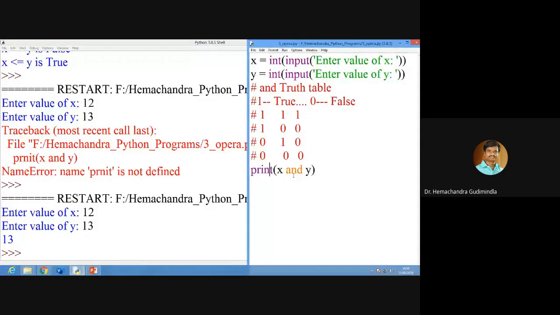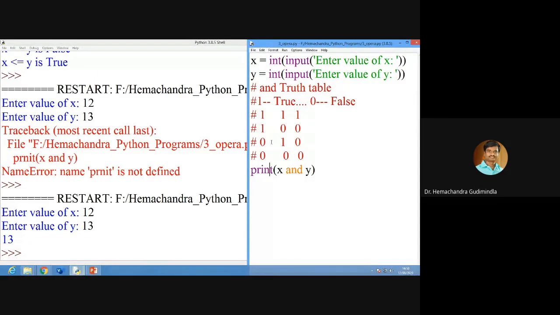What does it mean? Okay, fine. Later we will discuss why it is showing like that.